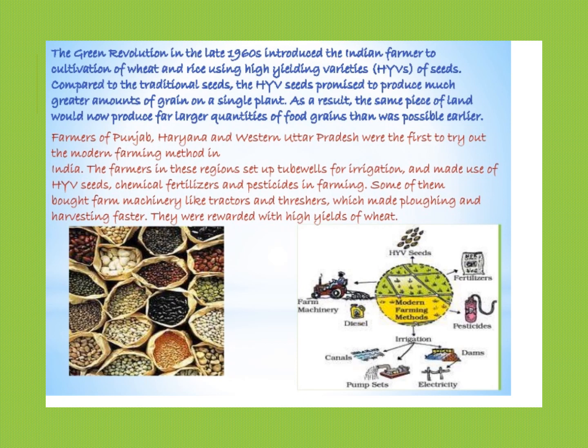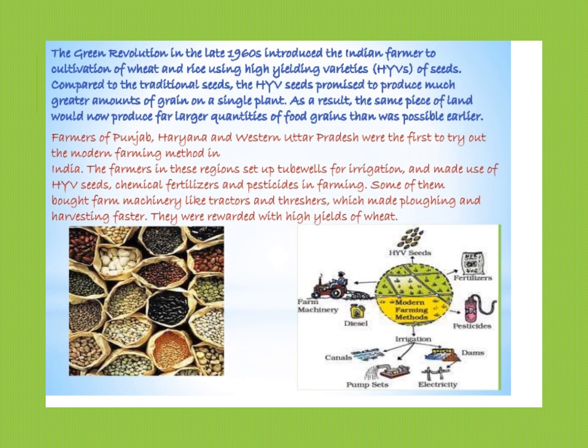Now, in order to aid more farming, the Green Revolution of the late 1960s introduced the farmer to cultivation of wheat and rice using high-yielding variety of seeds, which we know famously as the HYV seeds, compared to the traditional seeds. The HYV seeds promise to produce much greater amount of grain on a single plant. Resultantly, the same piece of land would now produce far larger quantities of food grains than was possible earlier.